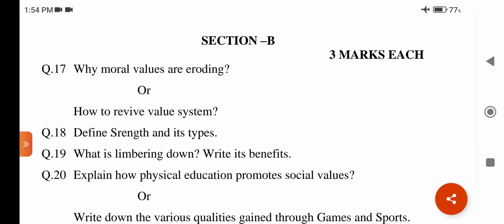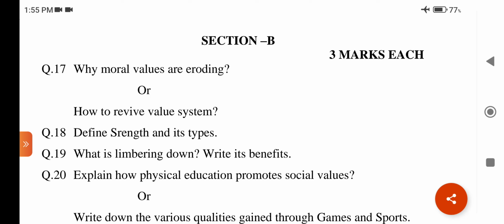Question number 17. Why are moral values eroding? Moral means what is right and wrong. Values means something which has worth. Eroding means destroying something slowly. This question is from chapter number 4, moral education.